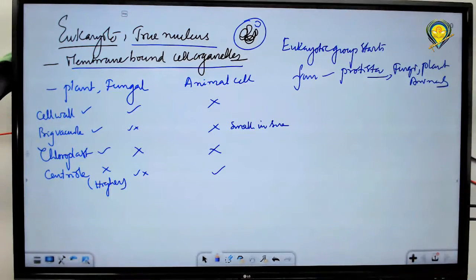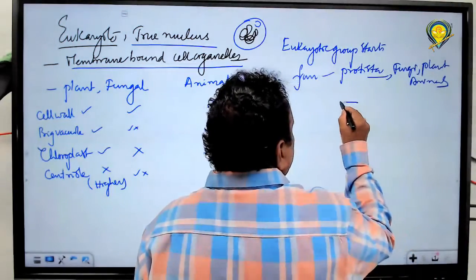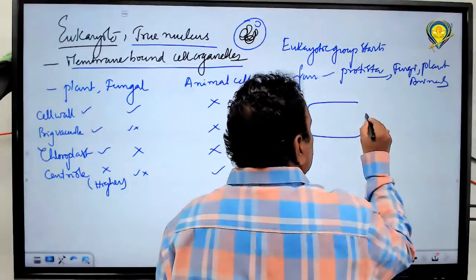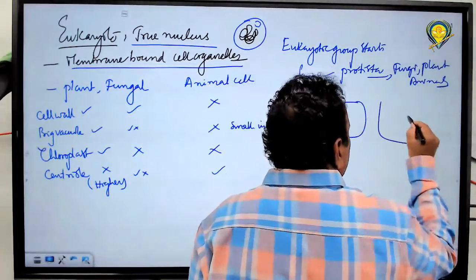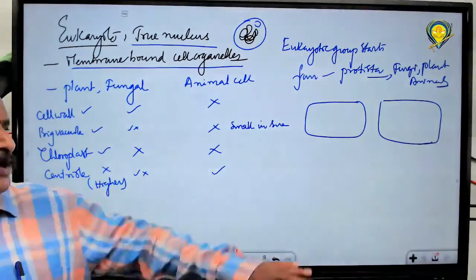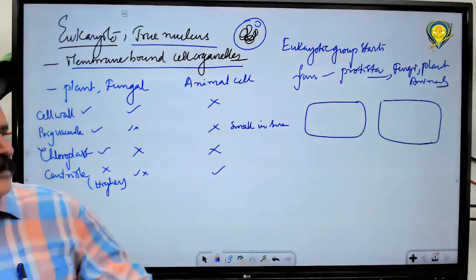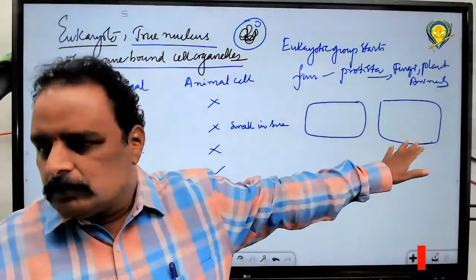Okay. When you see these eukaryotic organisms, how could you differentiate a plant cell from an animal cell? I think I told you. Suppose the cell wall is removed in the plant cell. In the animal cell the cell wall is not present at all.